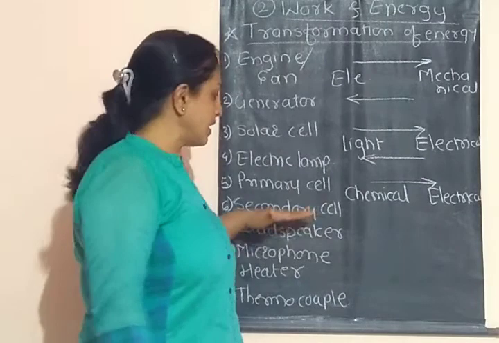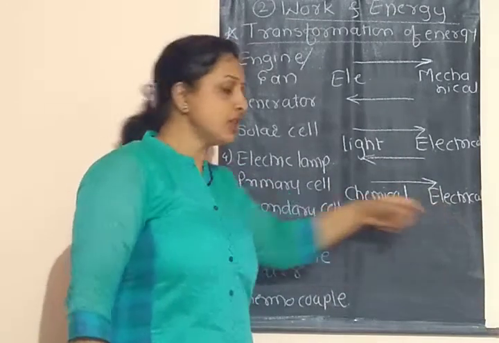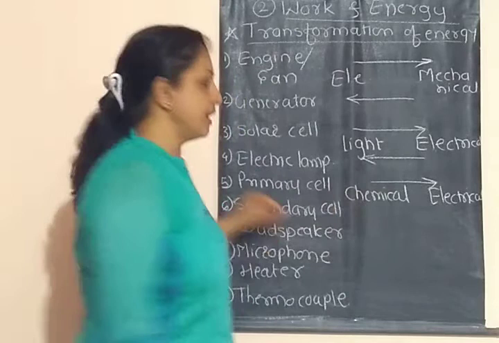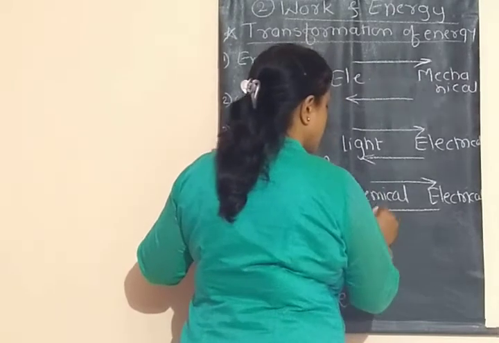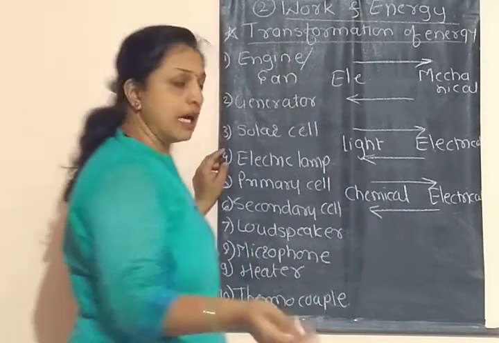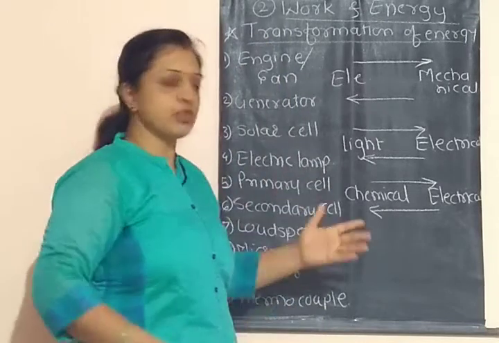And in a secondary cell, electrical energy gets converted into chemical energy. It means the energy converts from one form to another form. That is called the transformation of energy.